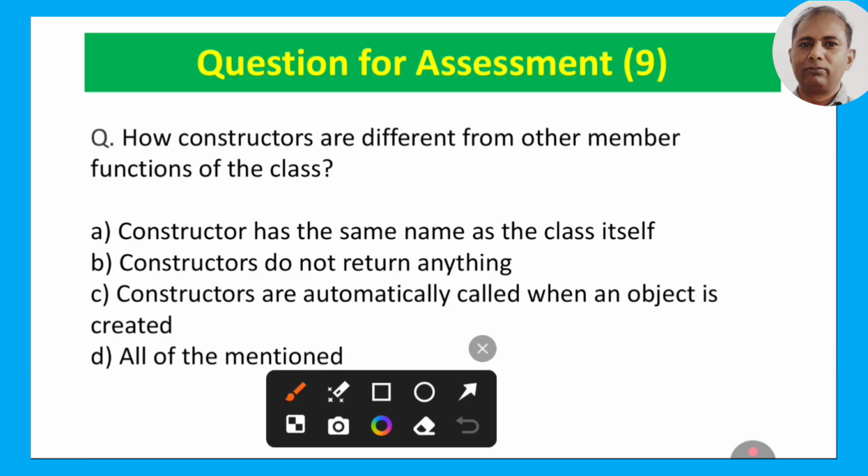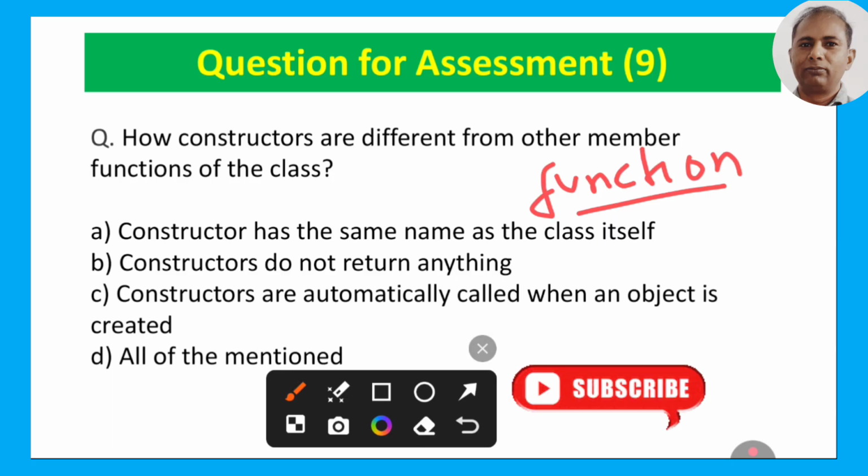If we are making other functions, how is the constructor function different? Option A, constructor has the same name as the class itself. Second option, constructor does not return anything. Third option, constructors are automatically called when an object is created. Last option is all of the mentioned. So these are the four options.